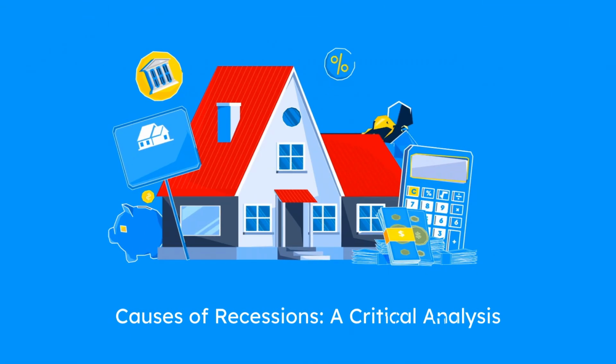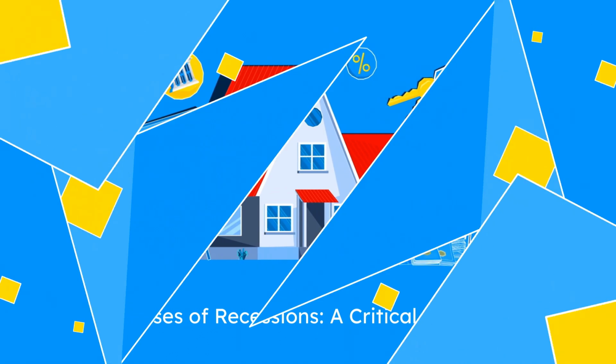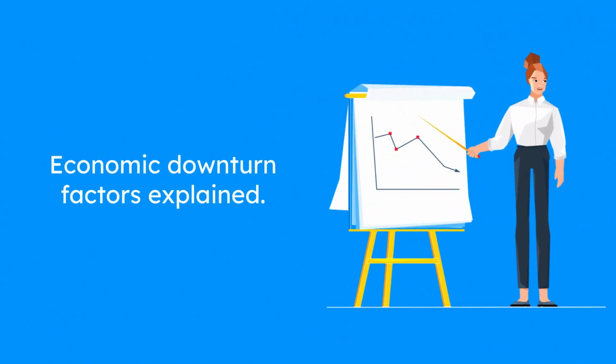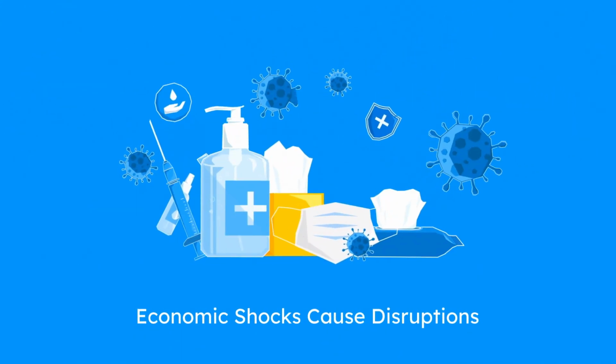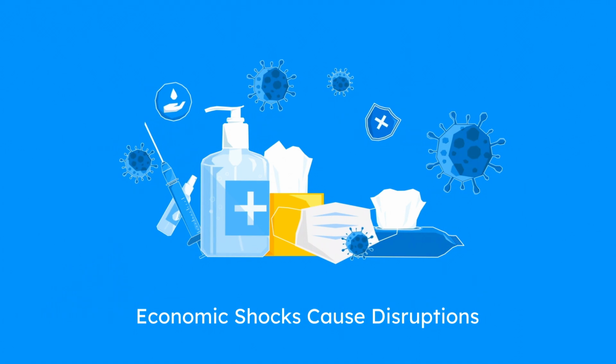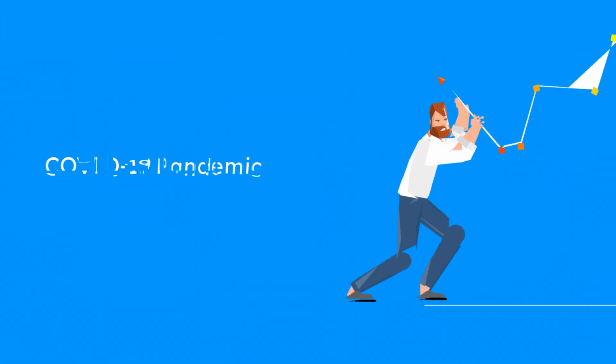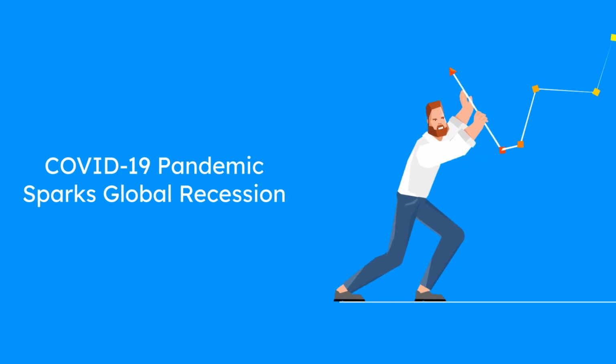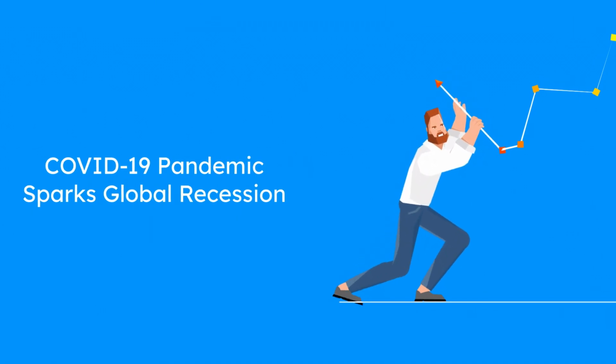Understanding the causes of recessions is crucial. Here are some of the primary factors that can lead to an economic downturn. Economic shocks. Unexpected events like natural disasters, geopolitical tensions, or pandemics can disrupt economic activity. For example, the COVID-19 pandemic led to a global recession as businesses shut down and consumer spending plummeted.